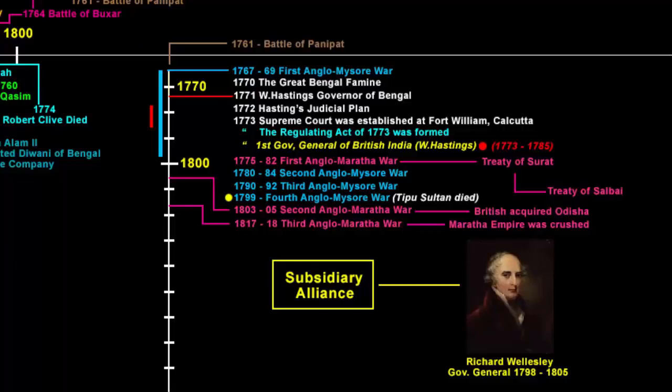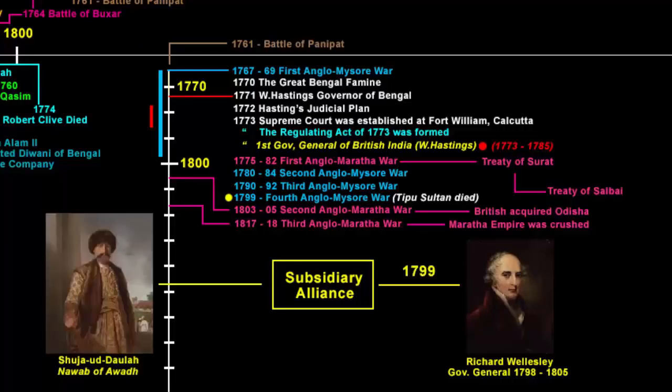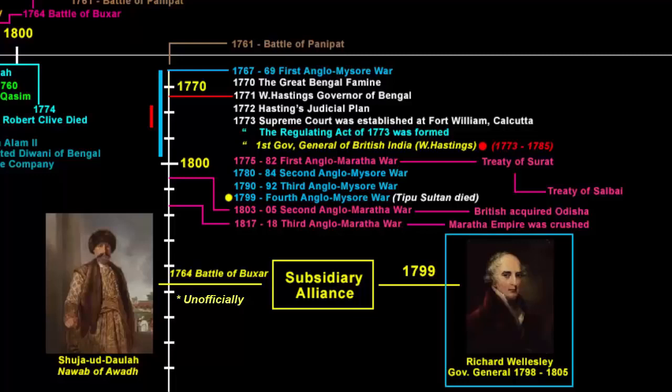So the date 1799 fits well because that time Lord Wellesley was the Governor General, and subsidiary alliance is a creation of Governor General Lord Wellesley. Now unofficially, the Nawab of Awadh, that is Shuja-ud-Dawla, was the first to enter into a subsidiary alliance after the 1764 Battle of Buxar. Now I'm not trying to confuse you over here. I just want you to think critically, because in one hand, the policy of subsidiary alliance was framed by Lord Wellesley, about whom we clearly know that he was the Governor General from 1798 to 1805,